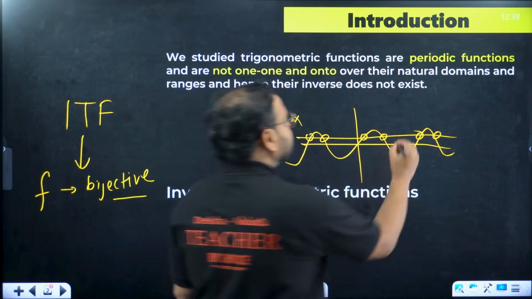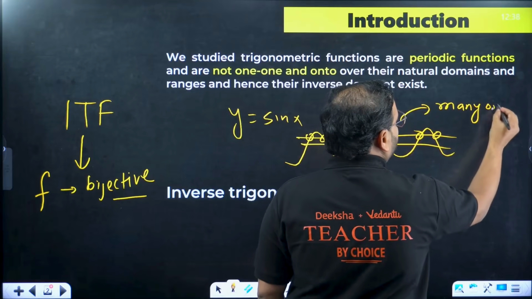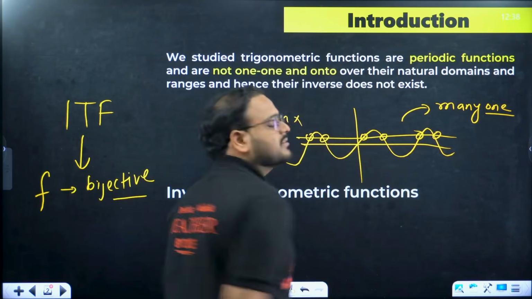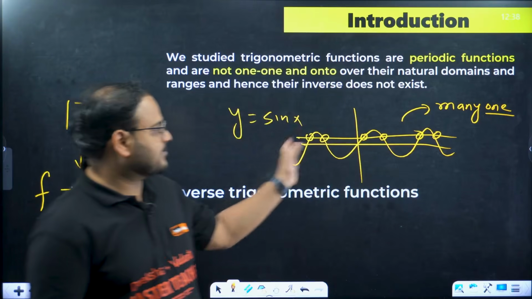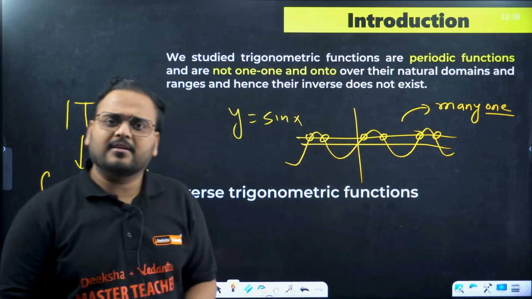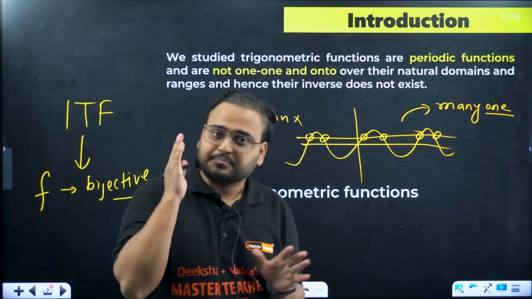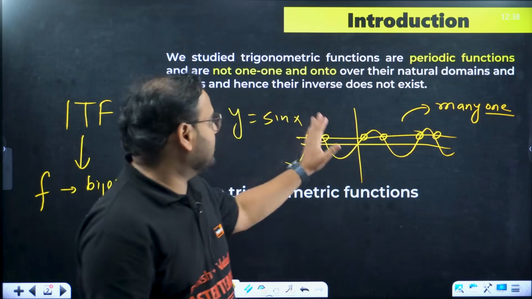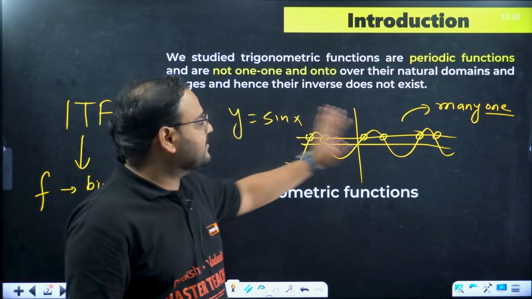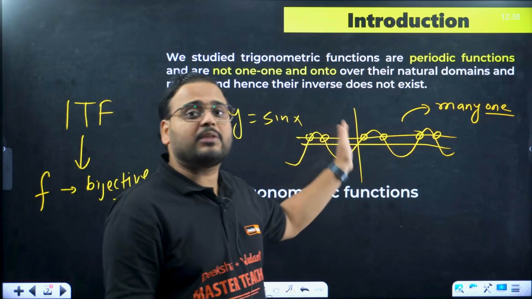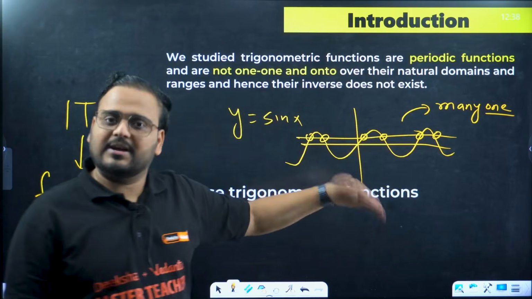This is an example of many one, and that is nothing but simply giving us understanding of the function is periodic, right? It repeats after a certain period. What is the period of sin x function? Let me know in the comment section, right? So in the chat, what is the period of this particular function? Yes, let me know. And you can see the function is periodic and function has more than one intersection for y equal to any fixed value, right? Of course, that has to be between the range of -1 to 1 only.